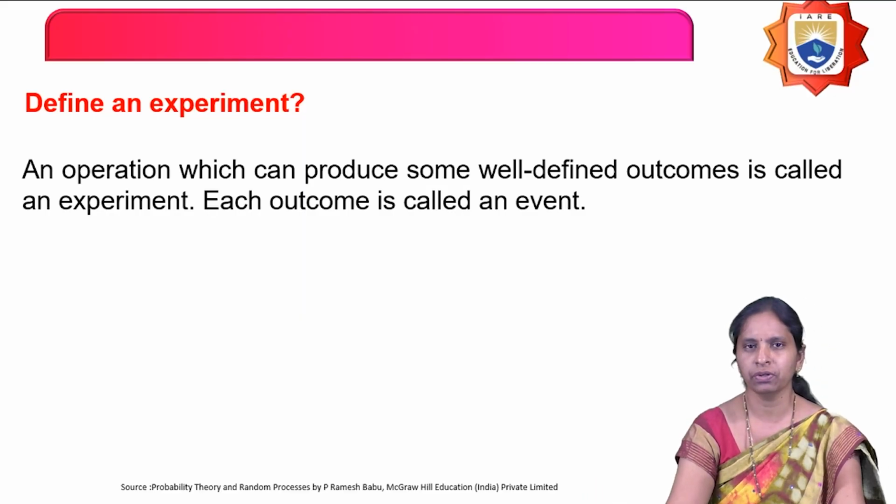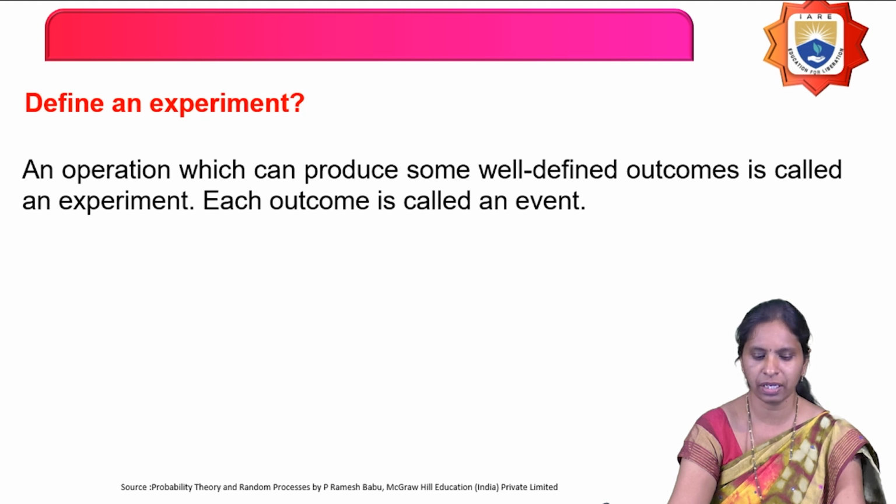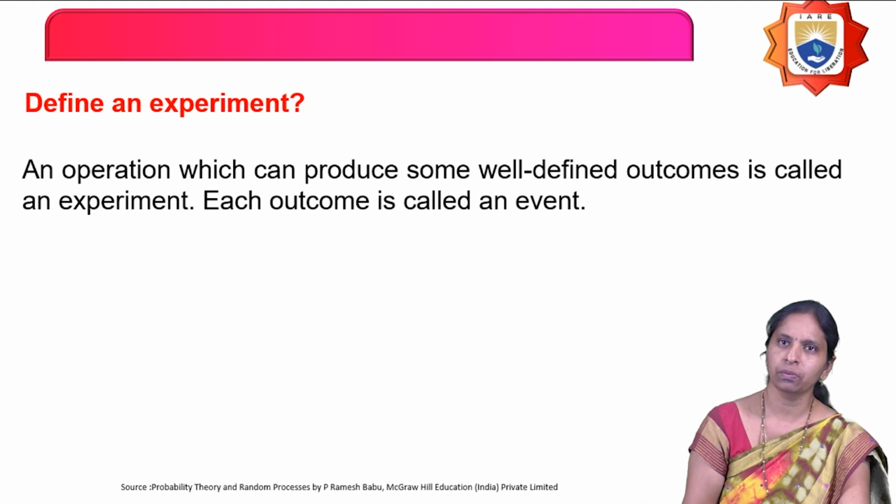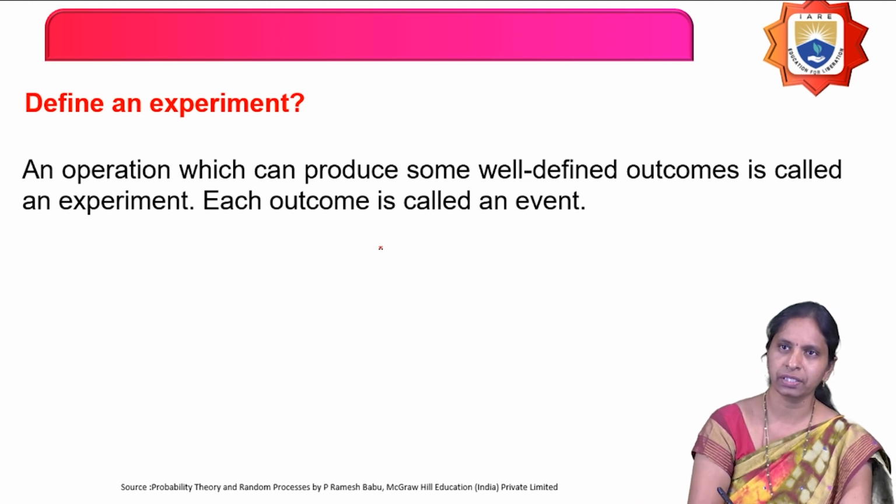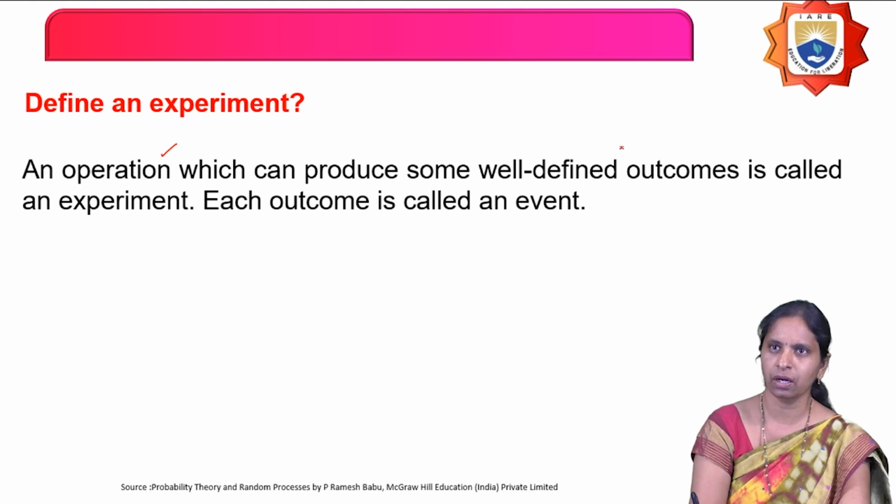So first, before going to the probability, we'll see what an experiment is. Define experiment. An operation which can produce some well-defined outcomes is called an experiment. Each outcome is called an event. So what does it mean? It is some operation, and by performing that operation, it produces the outcomes or results. That is nothing but an experiment.